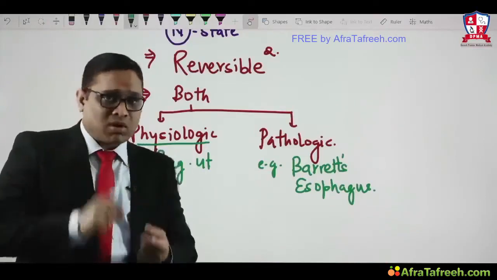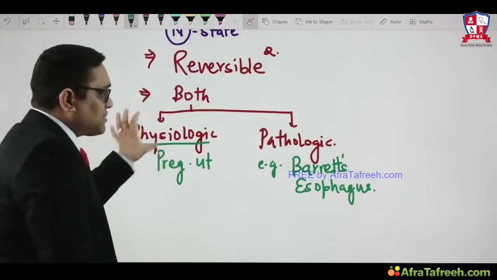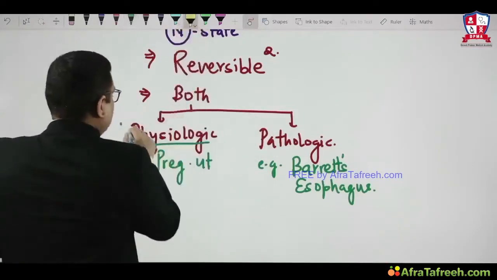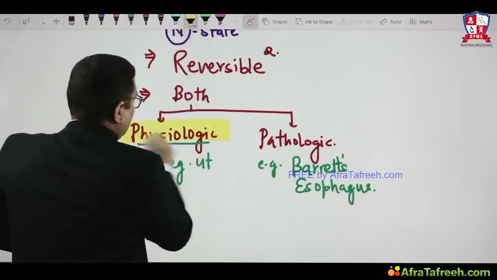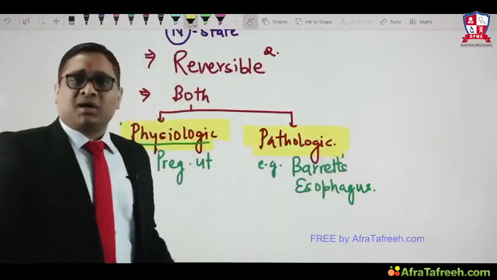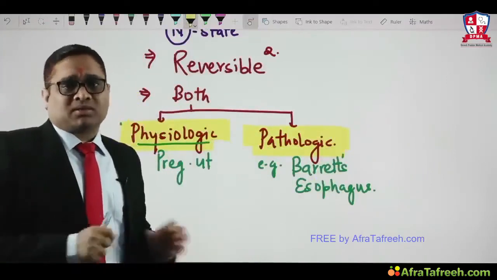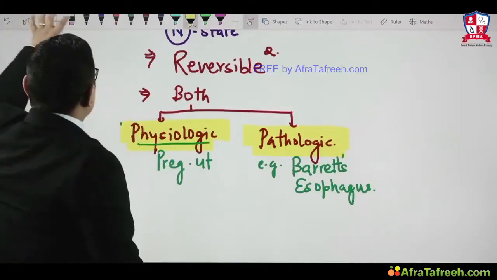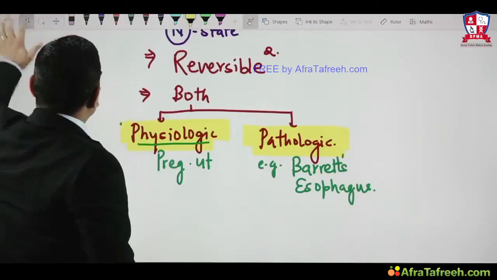This is very important to understand if the examiner asks in your future exam. So at that time we should remember that cellular adaptations are both physiological and pathological, right? I have given you an example, and one by one we will see the examples of cellular adaptation.